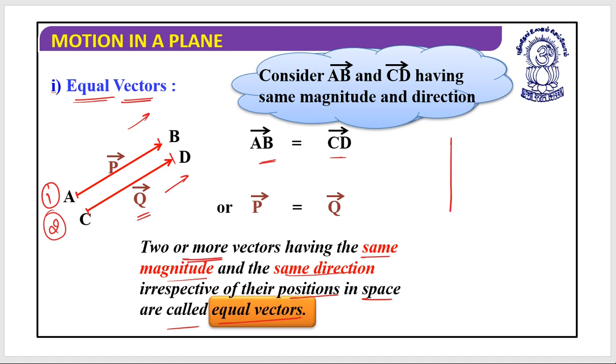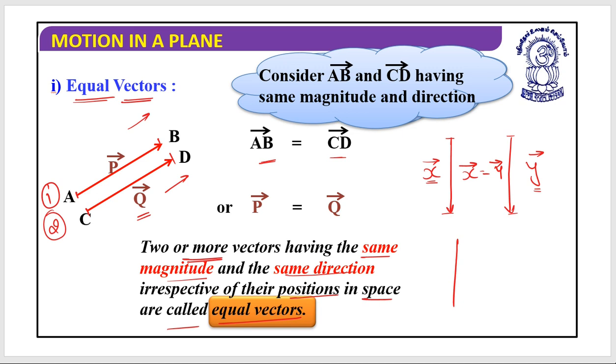You can write it like this. Suppose one vector is like this, another vector is like this. By observation you can understand that, let's say this is vector x and this is vector y. These two have the same magnitude as well as the same direction, so these two are considered as equal vectors.